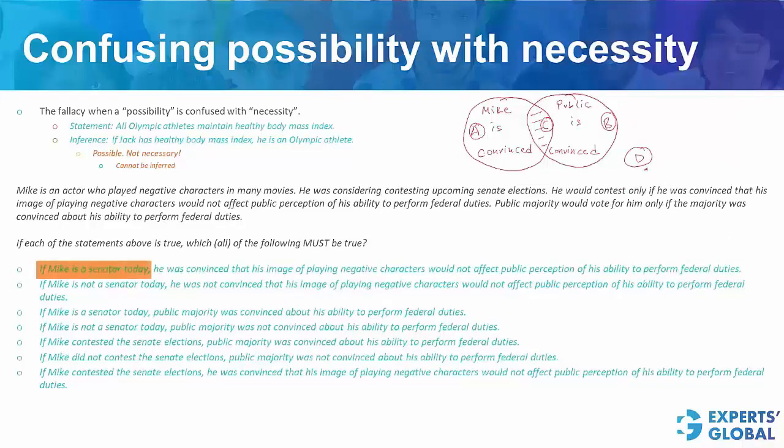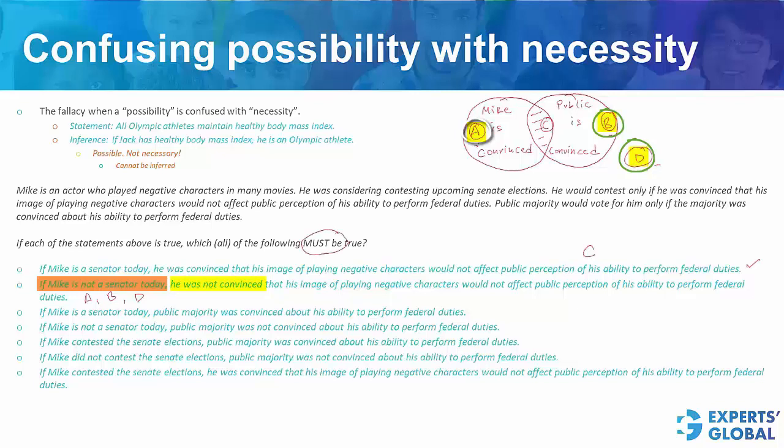If Mike is a senator today, that means we are talking about area C, he was convinced about all of this. And yes, this condition must be true. In second case, Mike is not a senator. So we are talking about areas A, B, or D. Any of these may be true. He was not convinced. So yes, in cases B and D, this can be said. But in the case A, this cannot be said. See, the question is, which of the following must be true? In case of A, this would not apply. Therefore, answer choice B is not going to be correct.